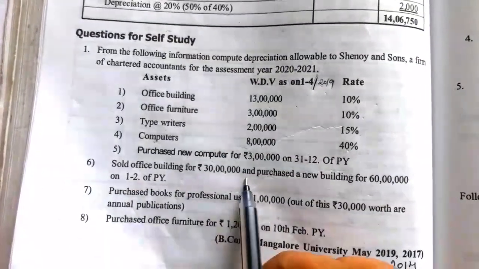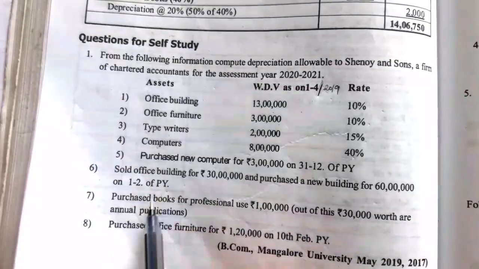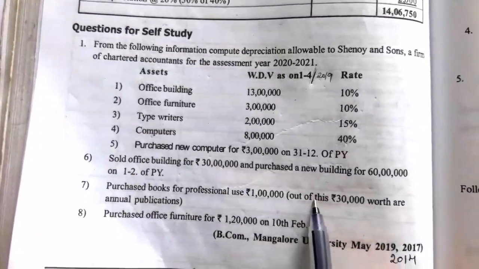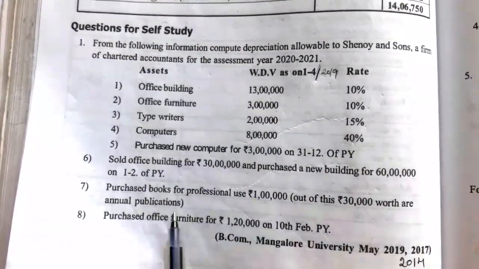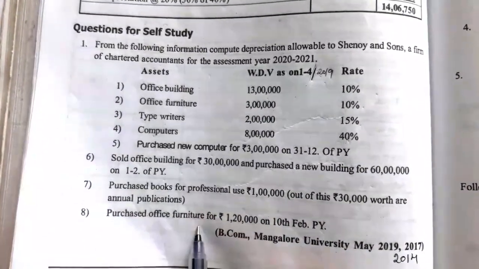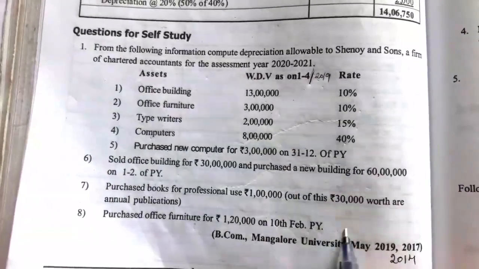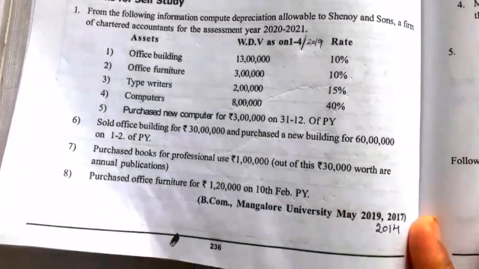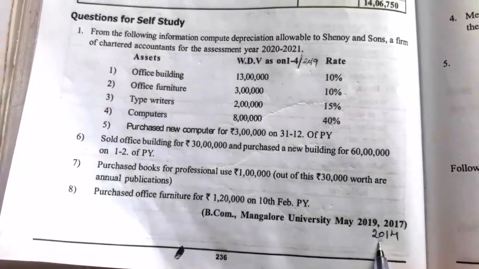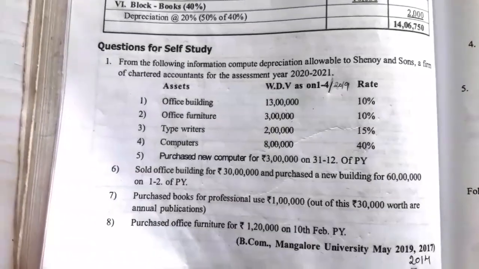Sold office building for rupees 30 lakh and purchased new building for rupees 60 lakh on 1st February of previous year. Purchased books for professional use rupees 1 lakh. Out of this, 30,000 worth are annual publication. Next, point number 8, purchased office furniture for rupees 1,20,000 on 10th Feb of previous year. So this question is asked for the year 2019, 2017 and 2014 year question paper. So very important question. It is asked 3 times in the exam.